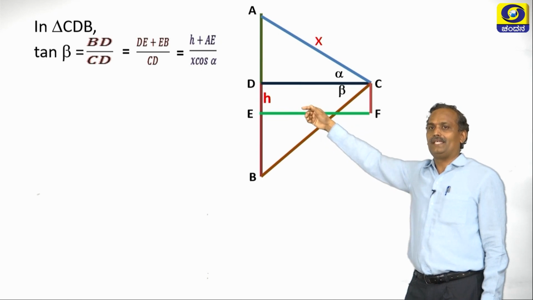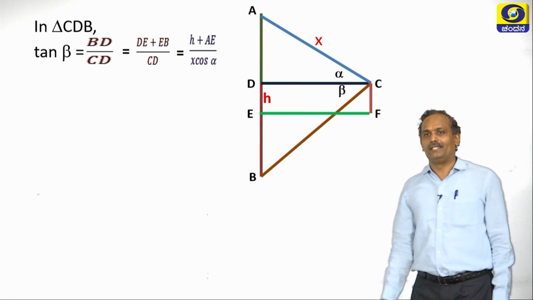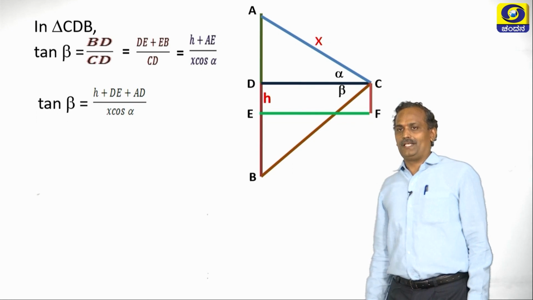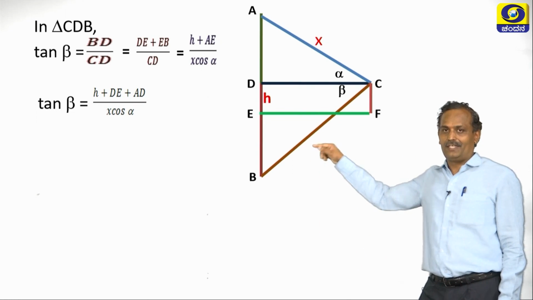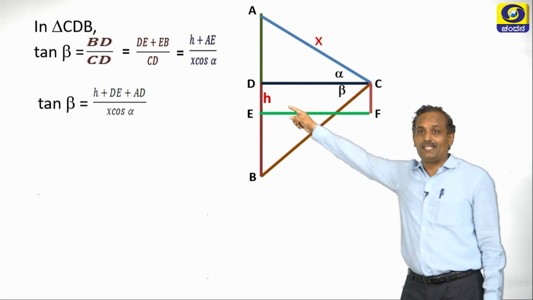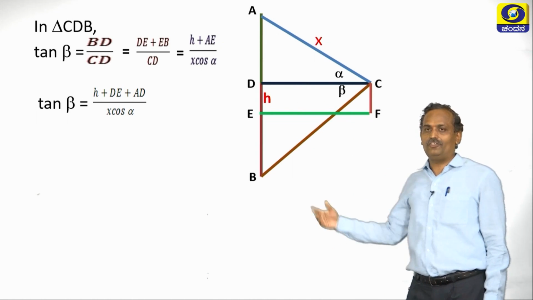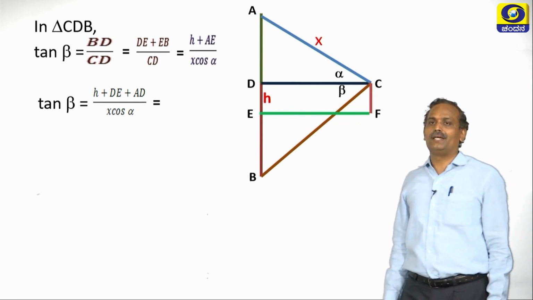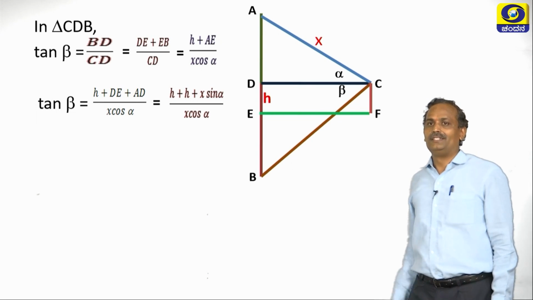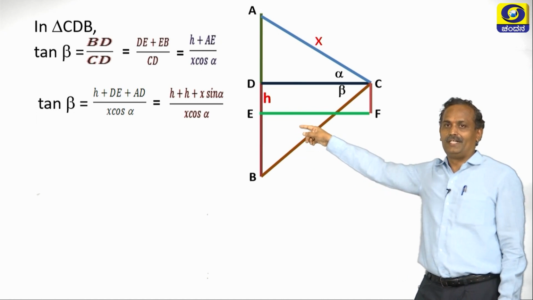So let us keep AE. What is BE or EB? EB is nothing but AE. Now tan beta is equal to H plus, we can take DE as H, plus AD, because this AE is nothing but DE plus AD. So what is DE? Let us substitute it. It is nothing but H plus AD, which from equation 1 is x sin alpha, and CD we have already substituted, it is x cos alpha.